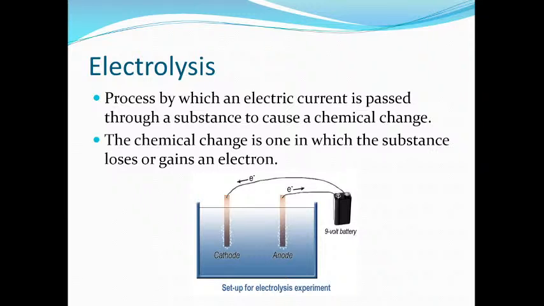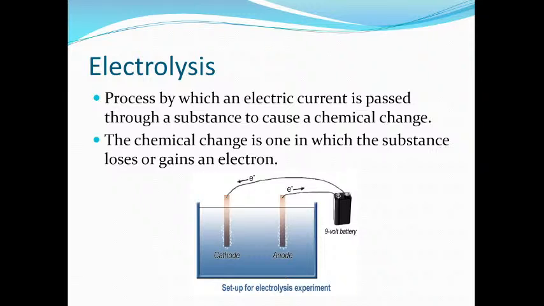Okay, so suppose you connect a bulb to this circuit. If you are using a strong electrolyte in the electrolytic setup, you will see that the bulb will glow brightly, but the bulb will glow dimly if you are using a weak electrolyte, because there will be fewer ions present.